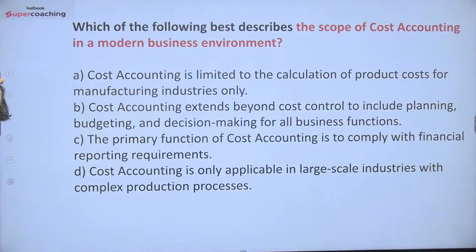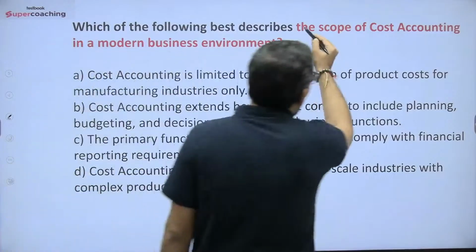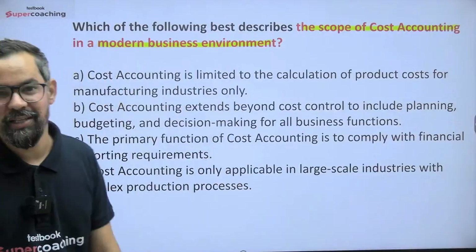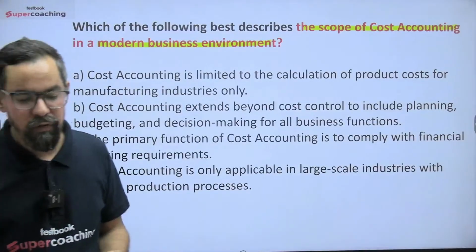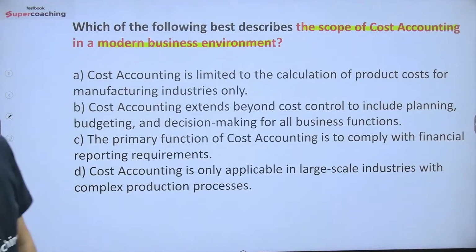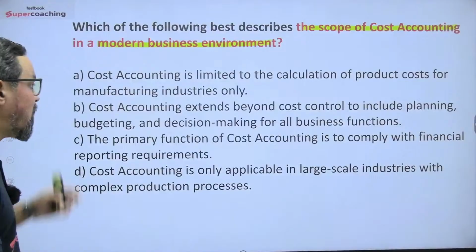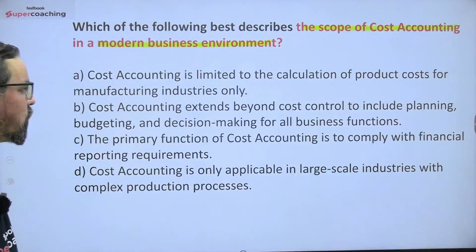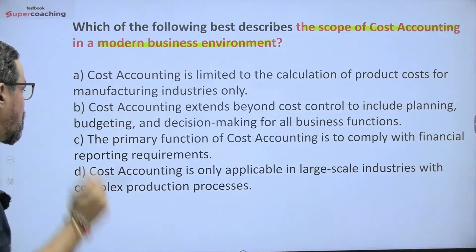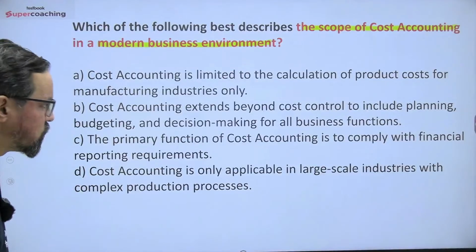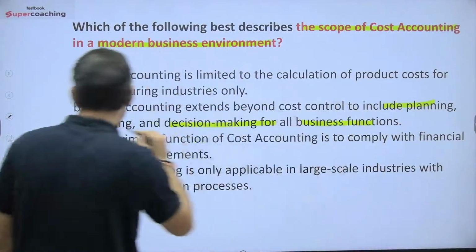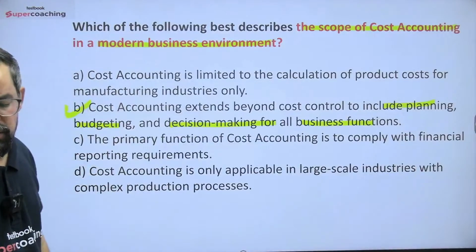Next one, guys. Which of the following best describes the scope of cost accounting in a modern business environment? Now you have to answer this one. Just only I told you about this. So what will be your correct answer, guys? क्या होगा आंसर बताओ. ठीक है. So cost accounting is limited to calculation of product cost for manufacturing industries only? No. Cost accounting extends beyond the cost control to include planning, budgeting, decision making, and all other functions of the business. 100% true. So B will be the right answer without any doubt, right?